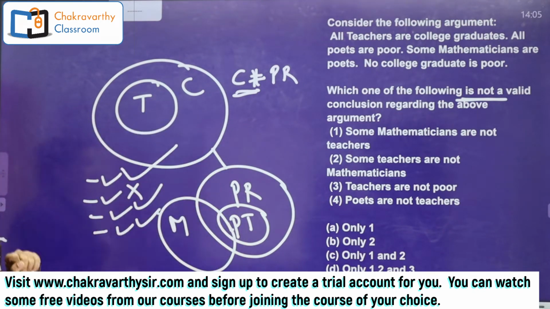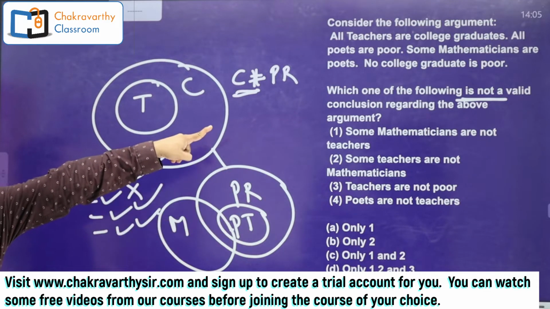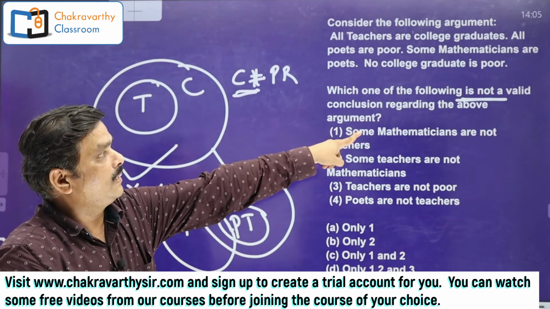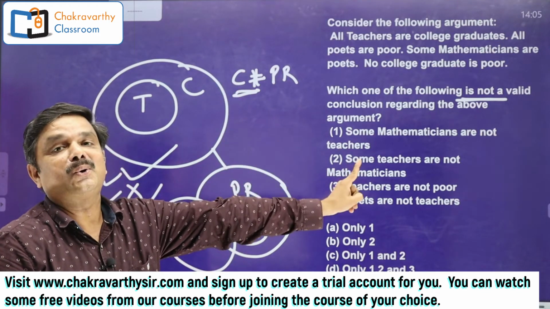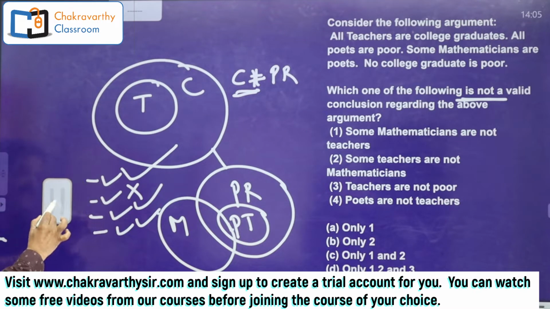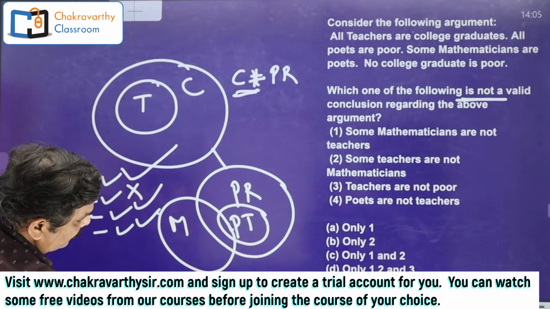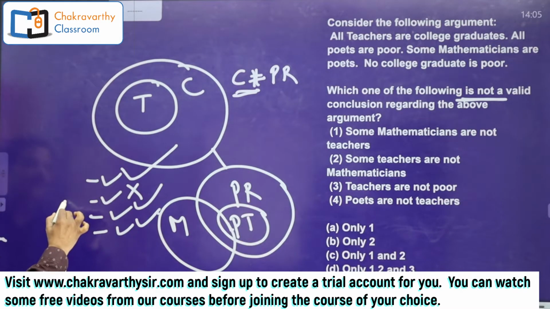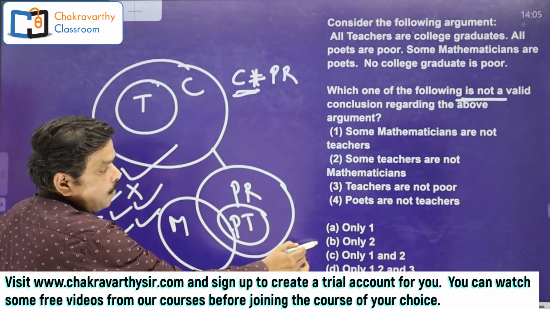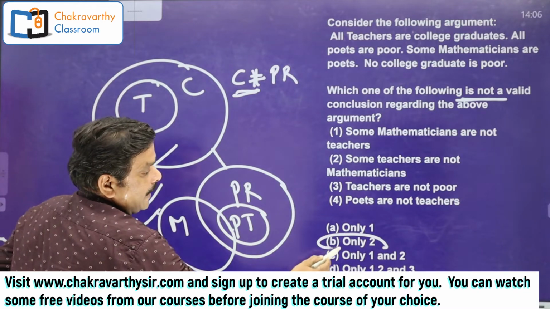These are my findings. Now go by the options as far as the question is concerned. Question is, which of the following is not a valid conclusion? Not a valid conclusion means only the second one. Only the second one is not a valid conclusion. Out of the given 5 options, only the second is not a valid conclusion.